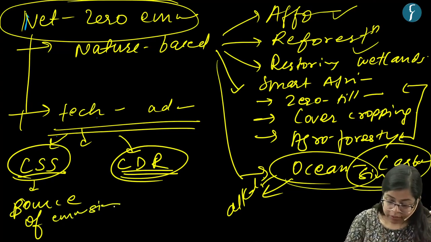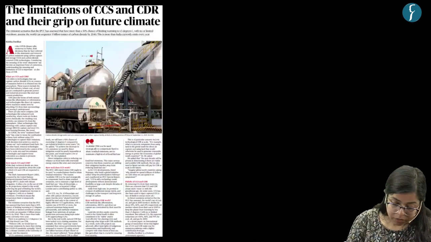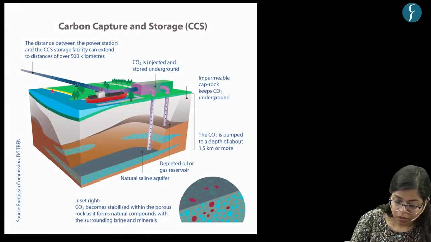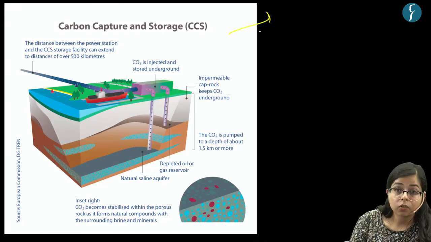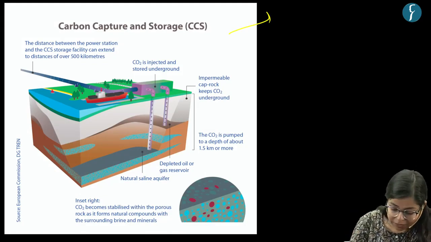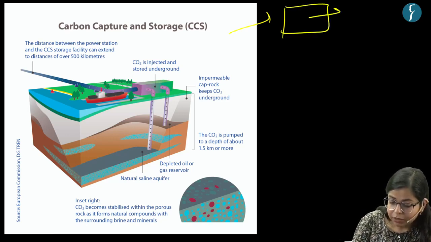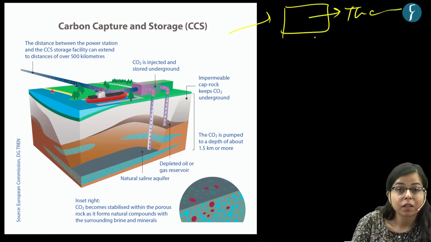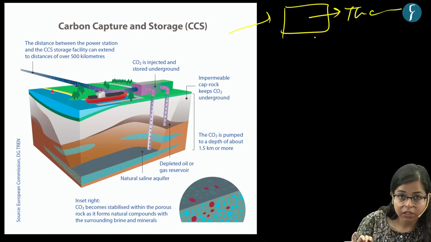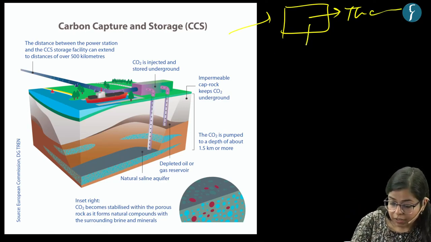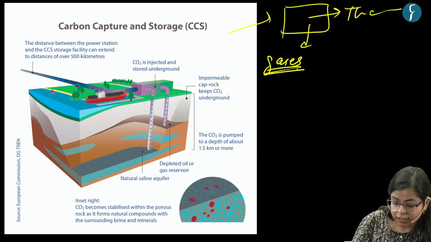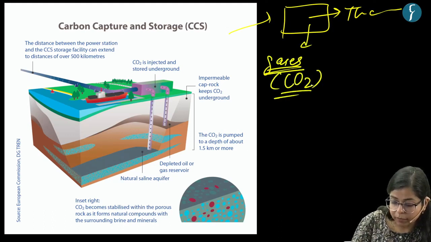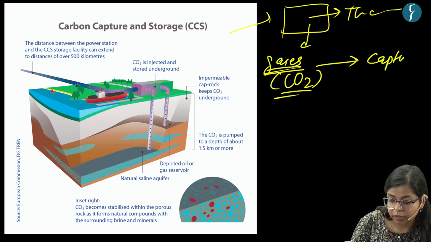Now let's understand this. Say this is a carbon capture and storage technology. The basic theme is that, for example, there is a thermal power plant, right? It is emitting greenhouse gases. So these gases, say CO2, basically carbon dioxide, would be captured.